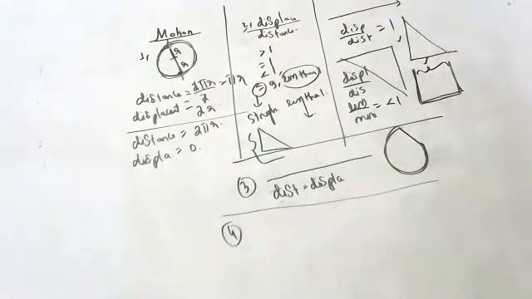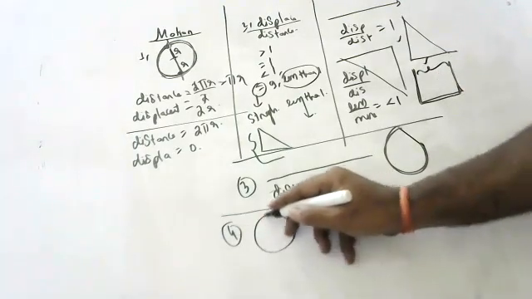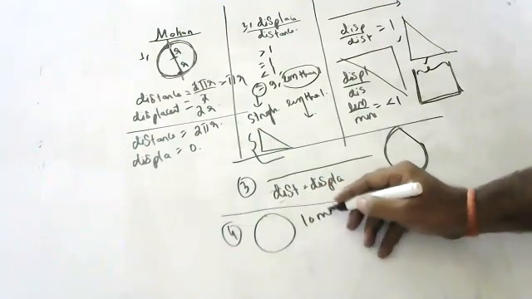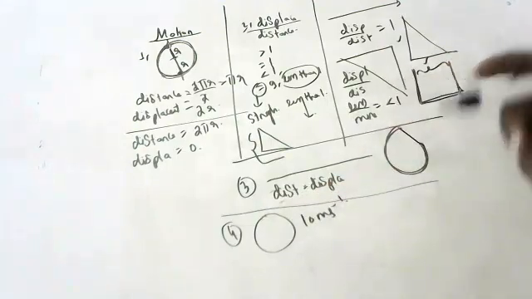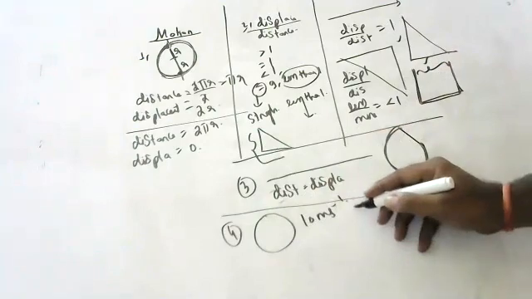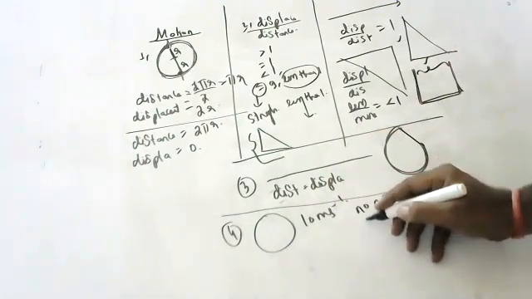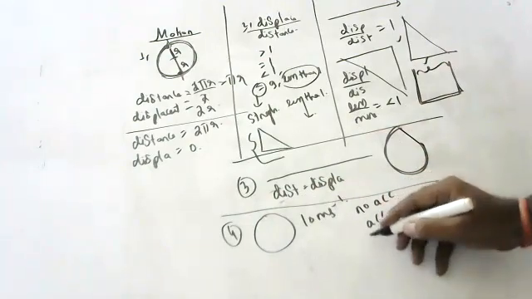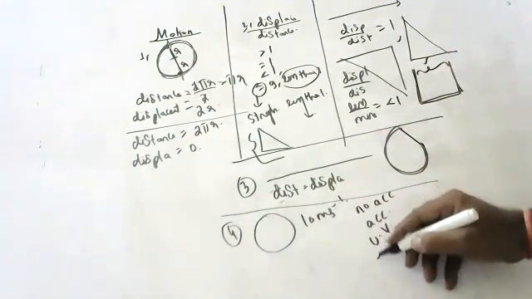Fourth question. Suppose a boy is enjoying a ride on a merry-go-round which is moving with a constant speed of 10 meters per second. Children, a merry-go-round is there, going at a constant speed of 10 meters per second. What does it mean? Does it mean the body is moving with no acceleration, or with constant acceleration, or going with uniform velocity, or is it at rest?